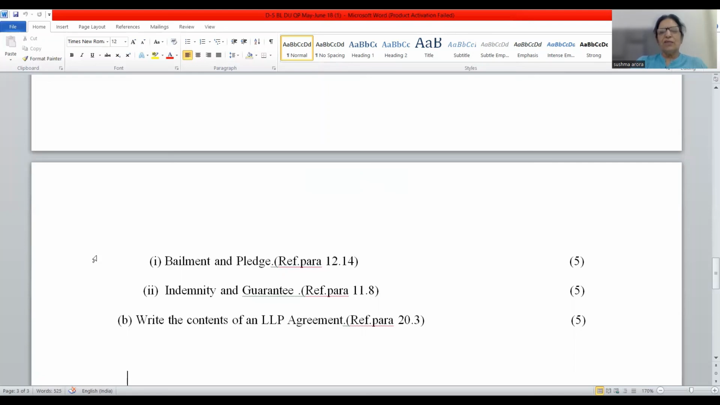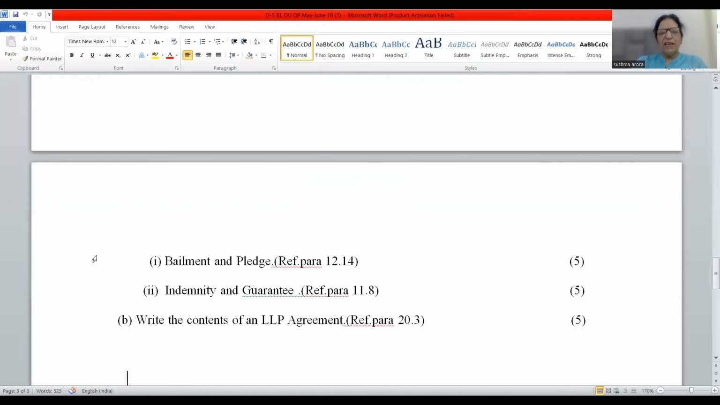Indemnity and guarantee question is of 5 marks. 5 points of distinction you can write: number of parties, number of contracts, liability of indemnifier or surety. Okay, and then apart from this, meaning of indemnity and guarantee you should write, and then rights of indemnifier or rights of surety. 8 to 9 points of distinction are there. Any 5 points you should write in the tabular form.